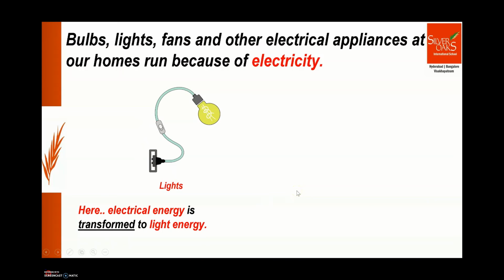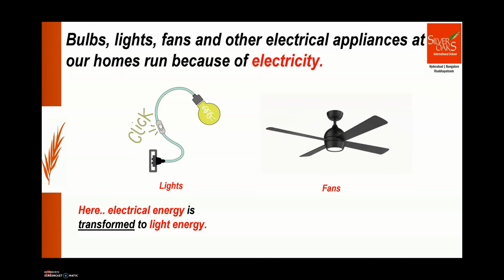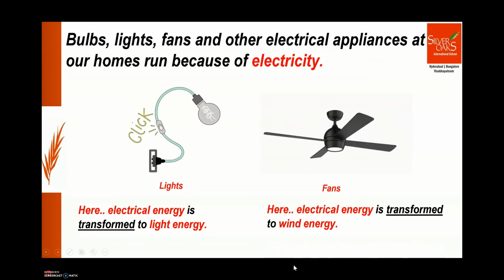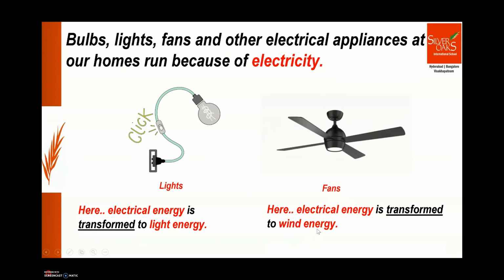And what happens when we switch on a fan? Yeah, it gives us air. We run fans using electricity, which give us air, right? So here the electrical energy has transformed into wind energy.